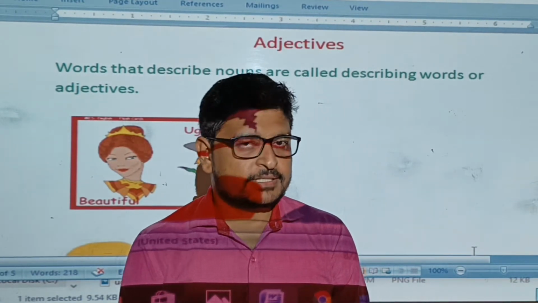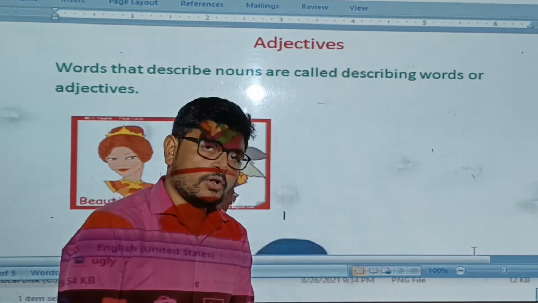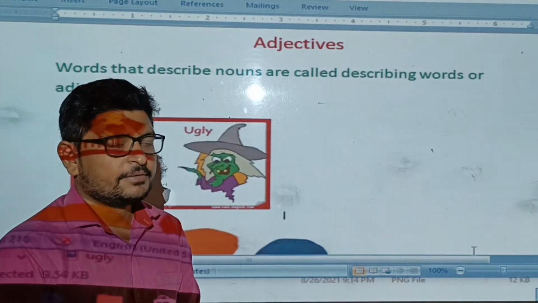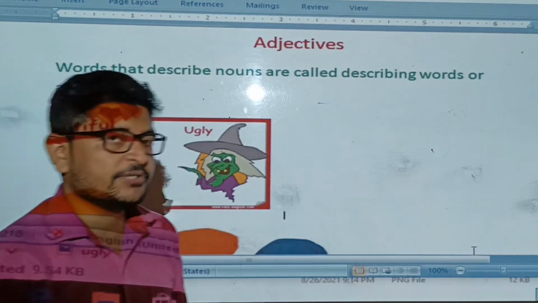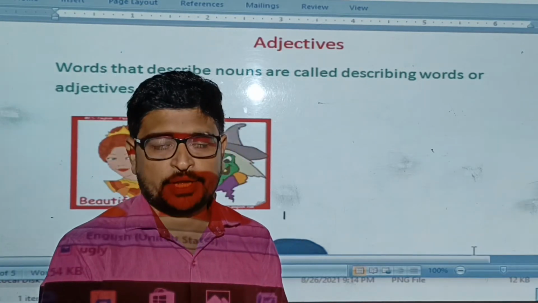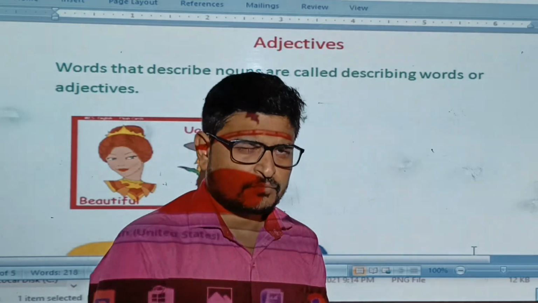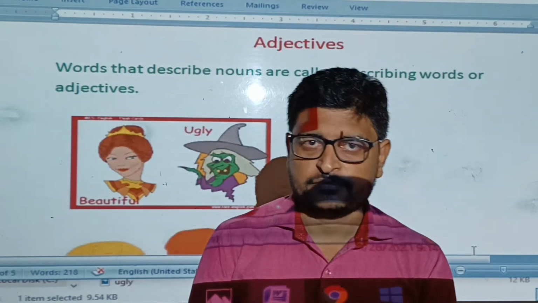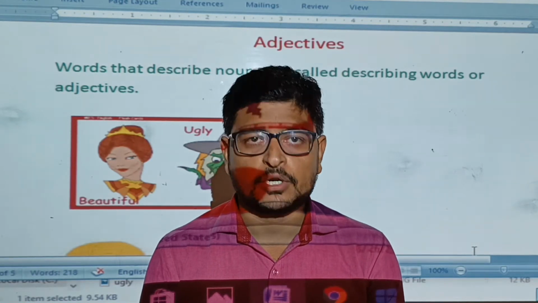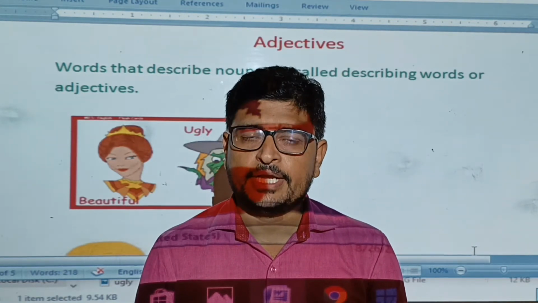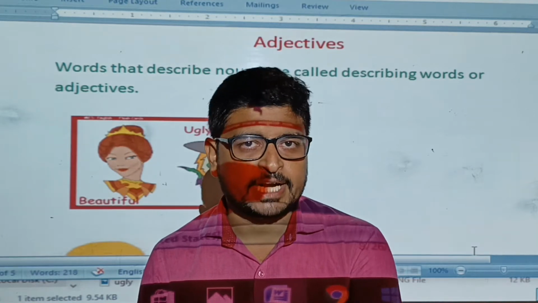Today we will learn the grammar of this chapter number 5, Peter Goes Dog. In grammar we will see the adjectives, degrees and orders. So first, what is an adjective? An adjective is a word that describes a noun or a pronoun. It is also called a describing word.